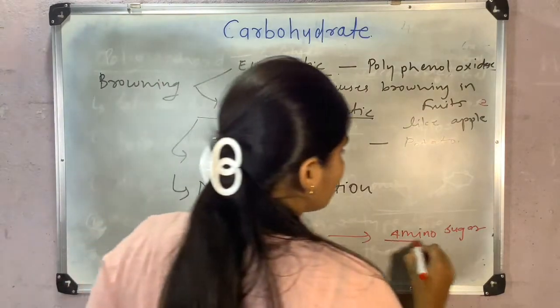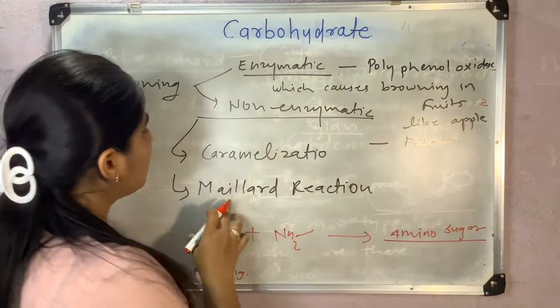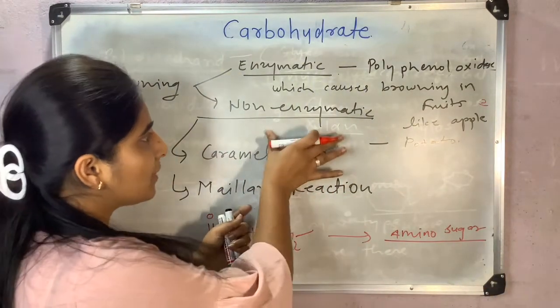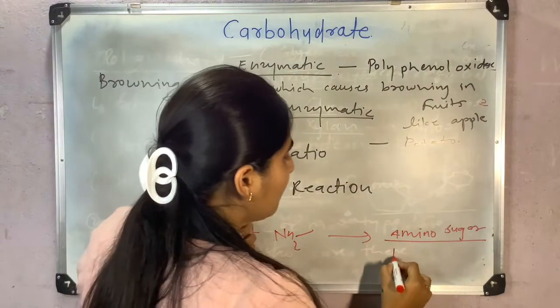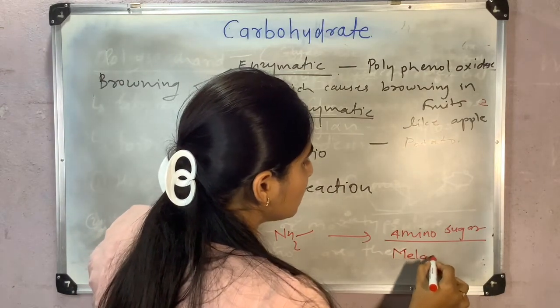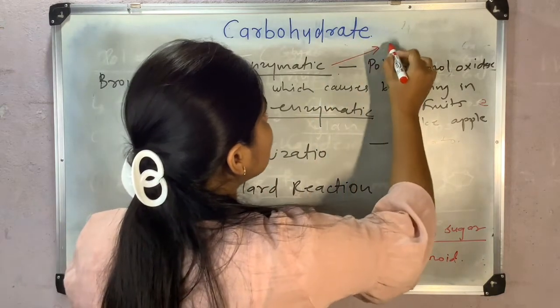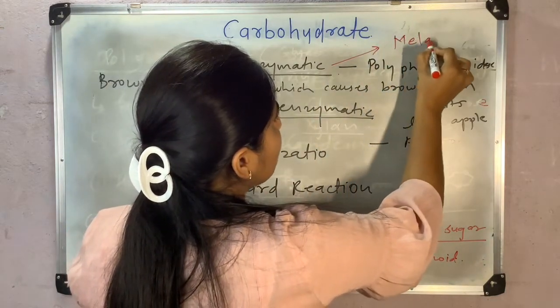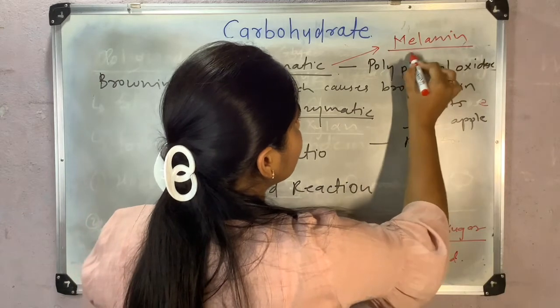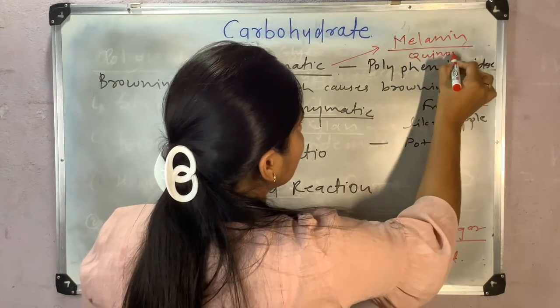So from this amino sugar in the Maillard reaction, non-enzymatic browning, melanoid is formed, and in the enzymatic reaction, melanin, which is a quinone, is formed.